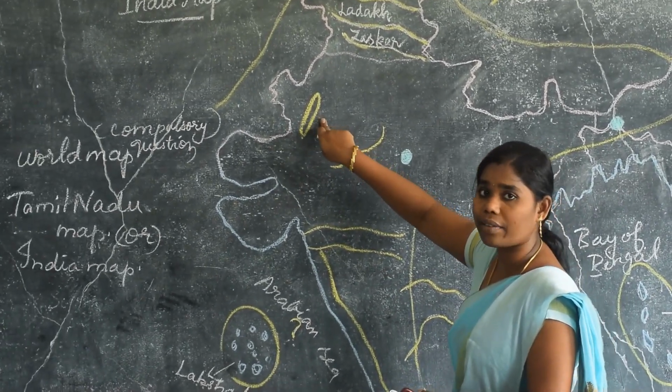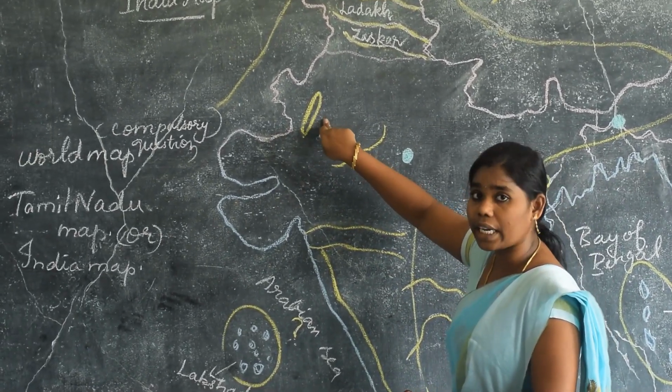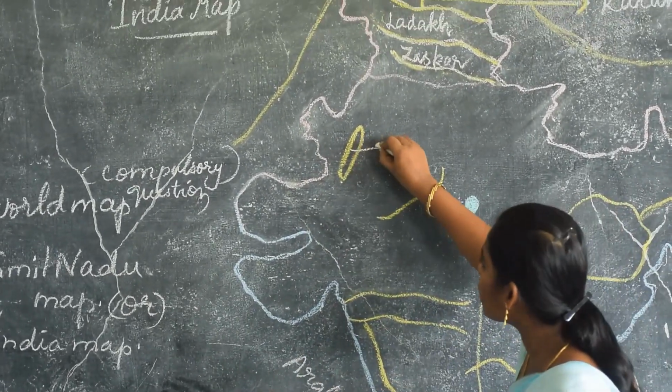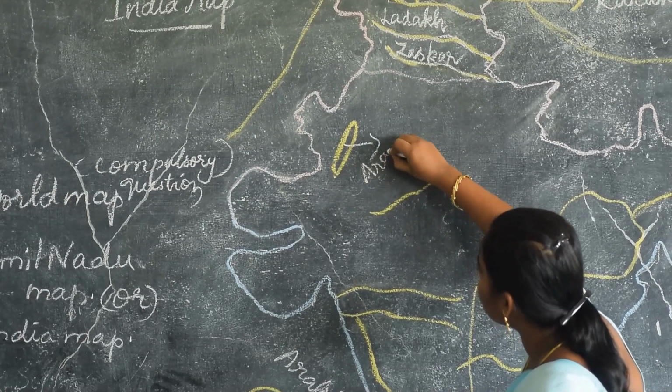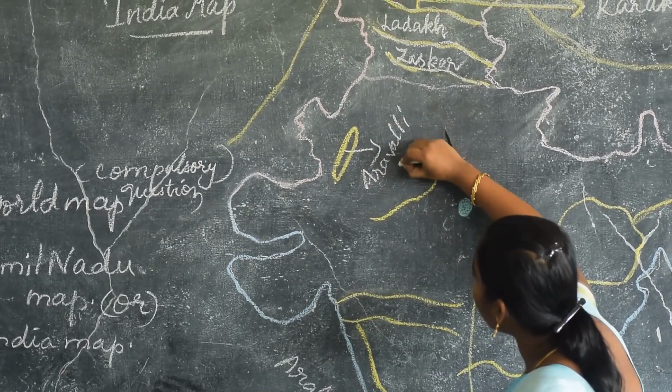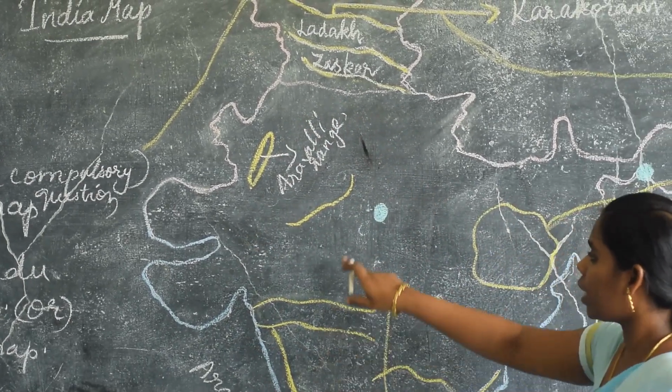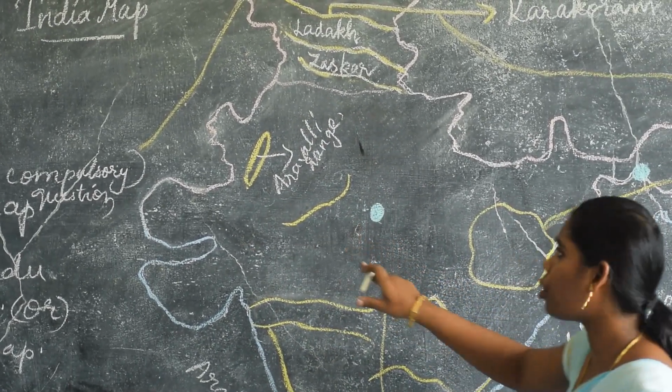Already I told you about the Aravalli. Aravalli is located in which state? Yes, it is near Rajasthan. What is this? Aravalli range. It is located in Rajasthan. Next, Plateau. Plateau means what?